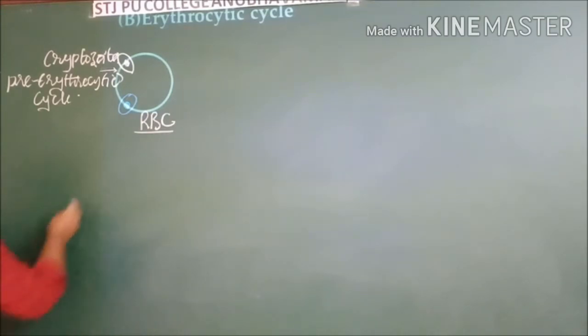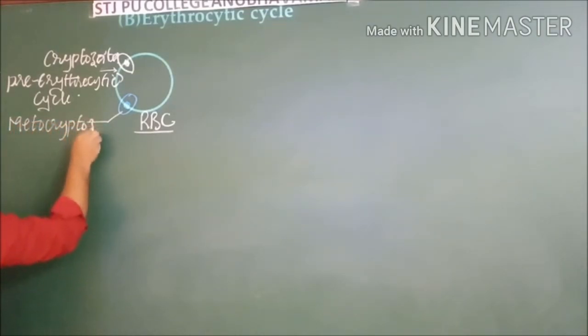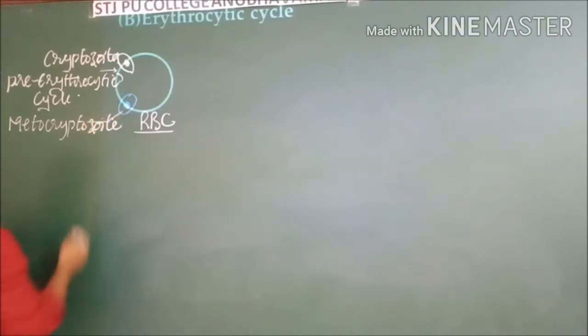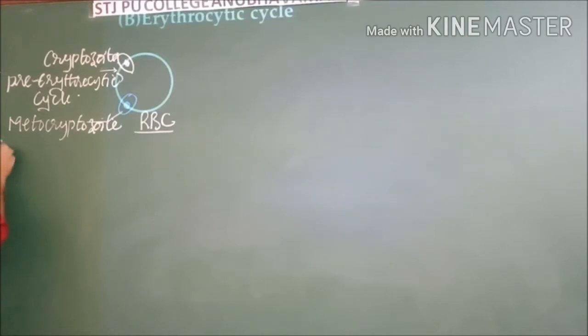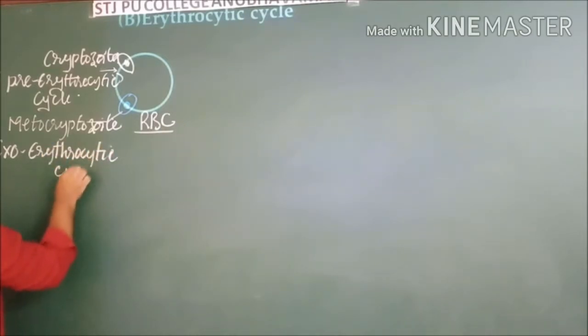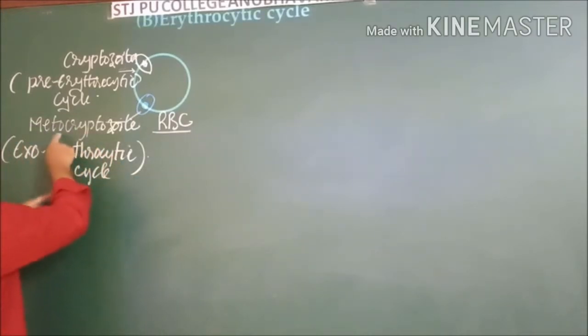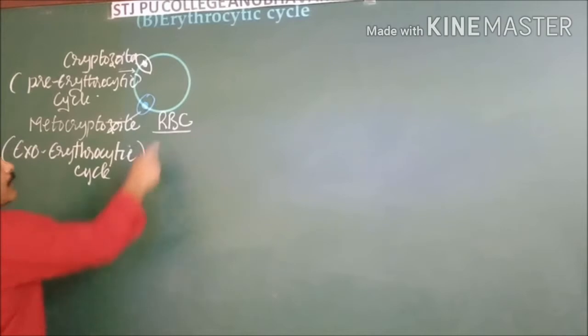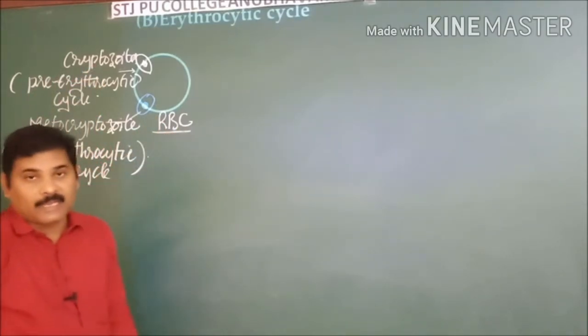This is the second stage, known as metacryptozoite. Where are these metacryptozoites received from? These are received from the exoerythrocytic cycle. From this, metacryptozoites are received into the red blood cell. Cryptozoites are received from the pre-erythrocytic cycle.